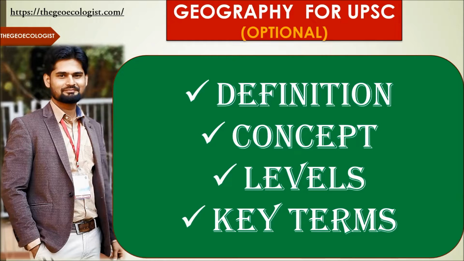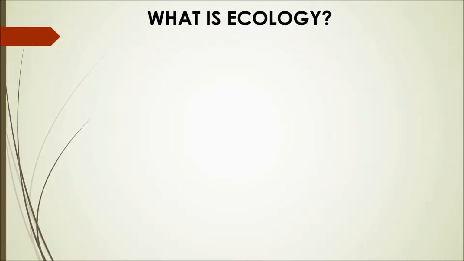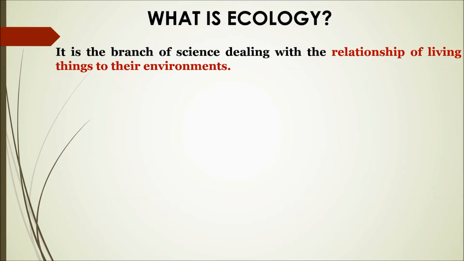So let's go ahead. The first question is, what is ecology? Let's answer this in terms of its origination, the word conceptualization, and also the roots, that is the ancient root. It is the branch of science that deals with the relationship of living things to their environments.